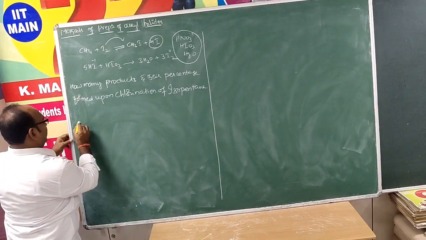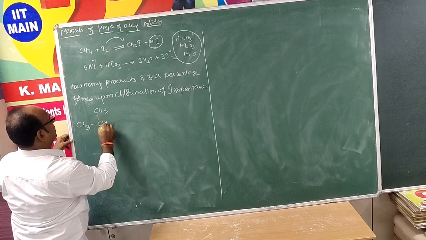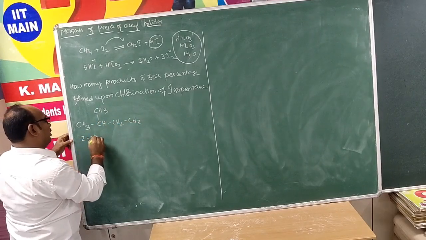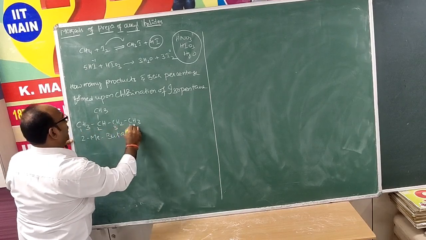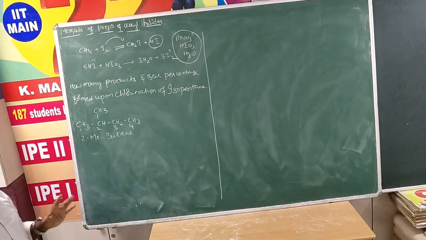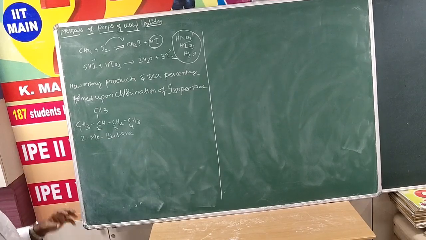Isopentane: CH3, CH, CH2, CH3. It is 2-methyl-butane. Numbering the carbons 1, 2, 3, 4. So 2-methyl-butane upon halogenation, what number of products are you going to get and what are